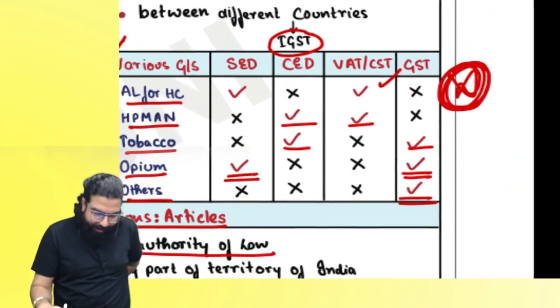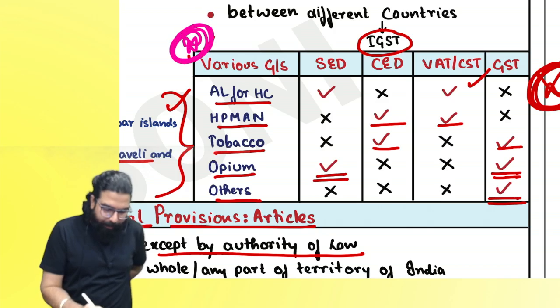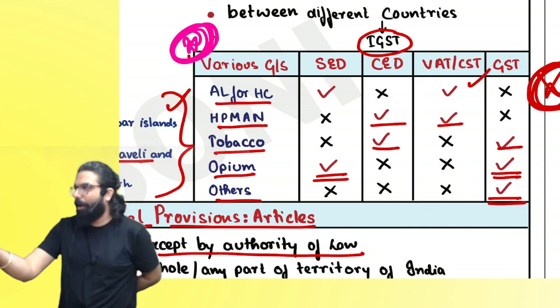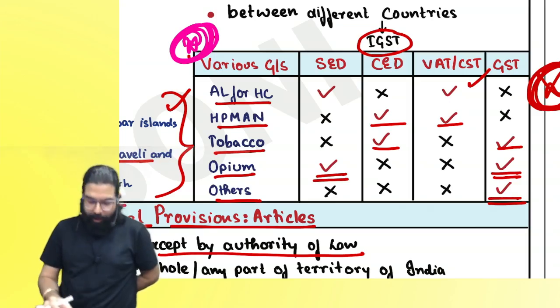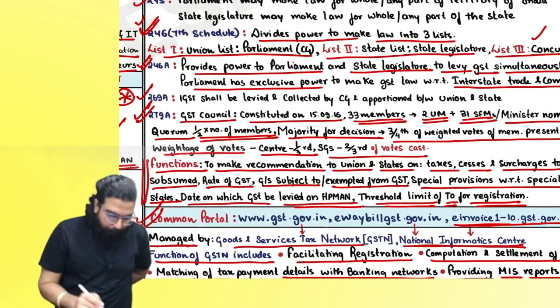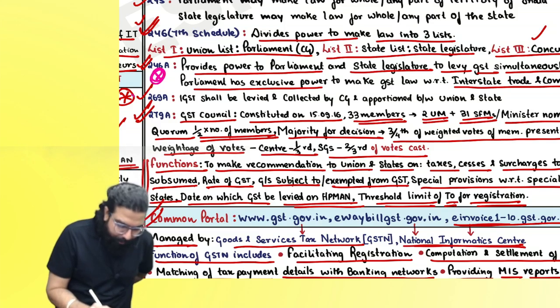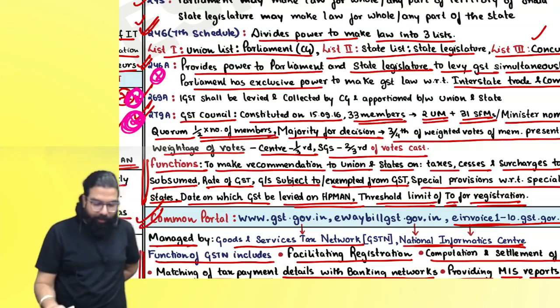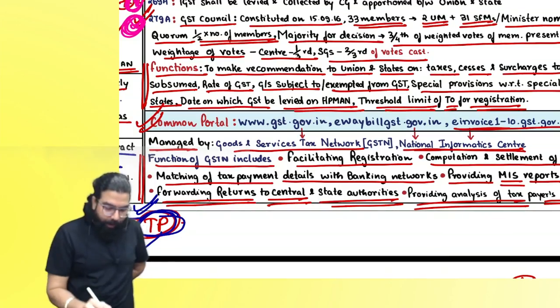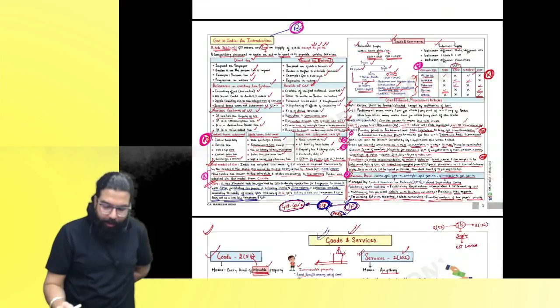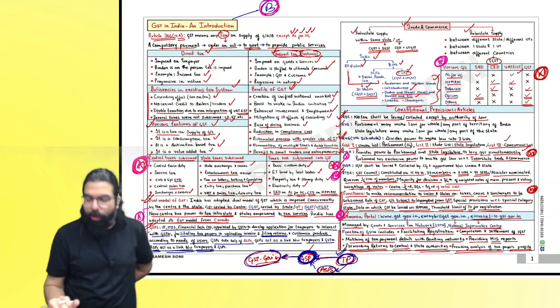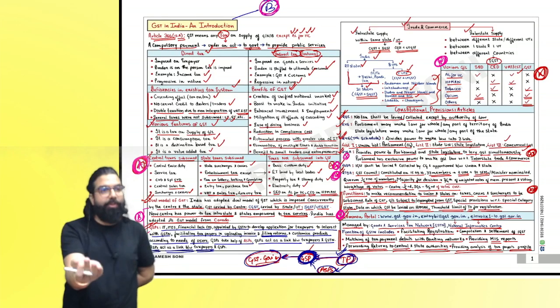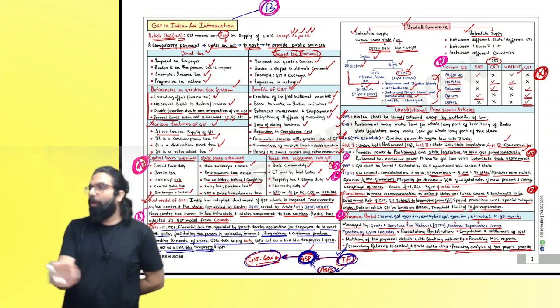Now, here on the right hand side, please be careful. They can ask a 1 mark question: what goods pay what GST? Here, please read article 246, article number 269 and article number 279A. Please do these two articles at least. Common portal, please do it. Done, everyone? Whatever points I have told you over here, at least try to do one question for these points.